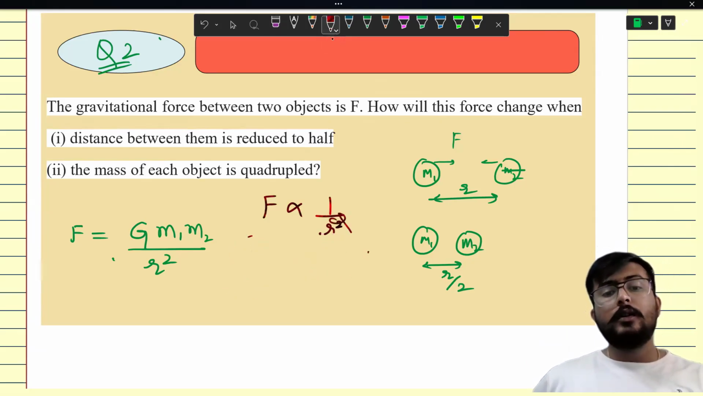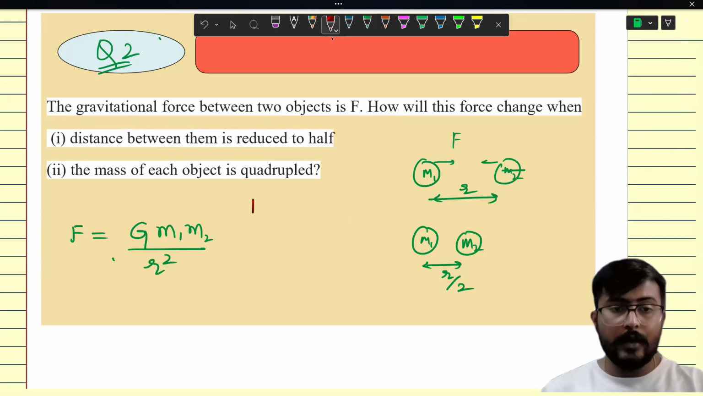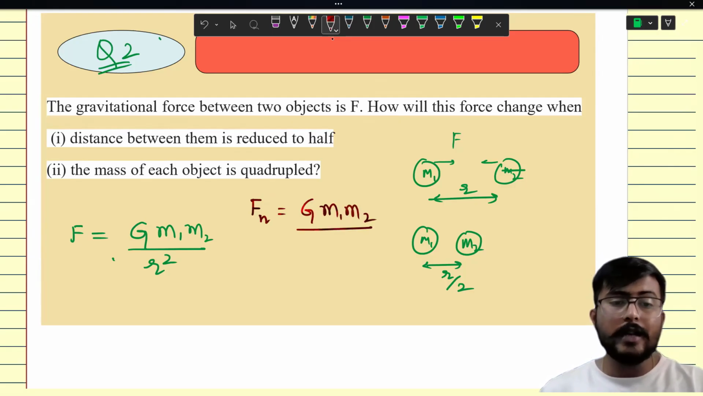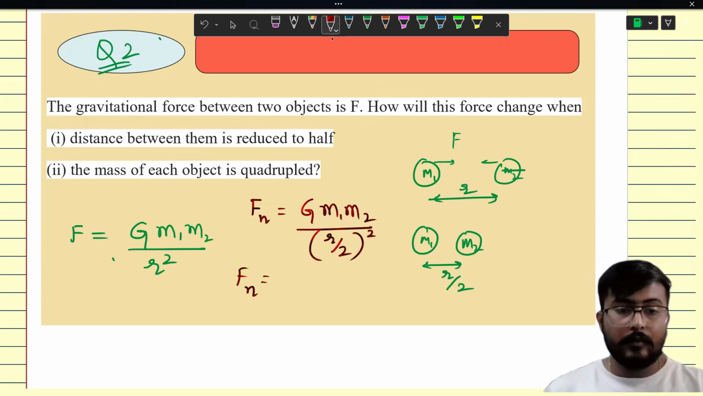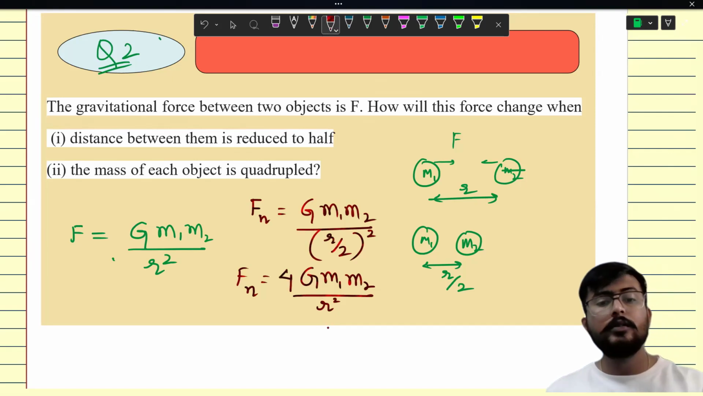Now in this question, the question says that the distance has been reduced to half. Come on, let's find the new value of F. So let's say F new is equal to G M1 M2, no change has been done here, but the distance has been changed to half, that is r by 2 whole square. Come on, let's simplify this. G M1 M2 upon r square by 4. Now, according to the rule of fractions, this 4 will also go over here.